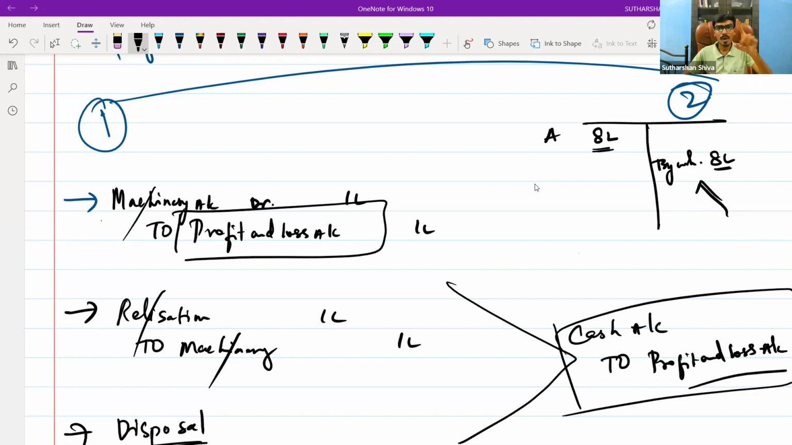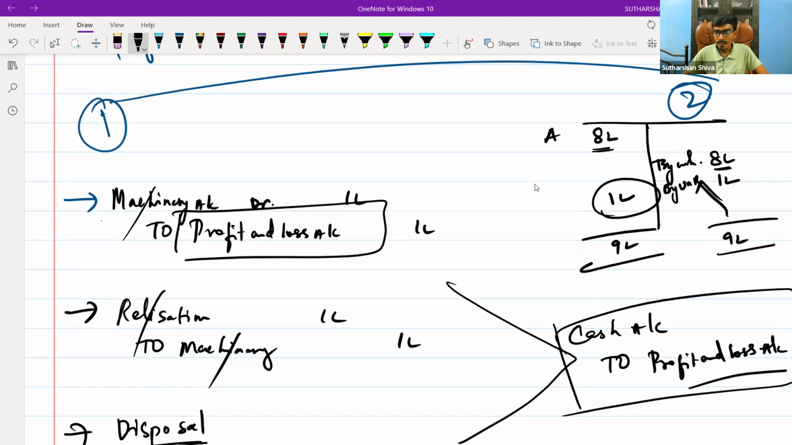Now you forgot to record one thing, that is machinery. Record the unrecorded asset here. How much? 1 lakh. Now, if you are going to close the balance sheet, here it will become 9 lakh, here it will become 9 lakh, and here the balance will become 1 lakh. 1 lakh rupees is what? Profit. Profit will be distributed to A and B. Are you able to understand?